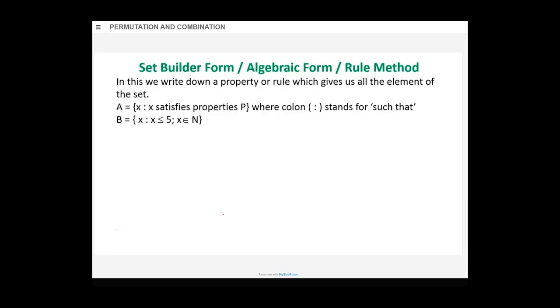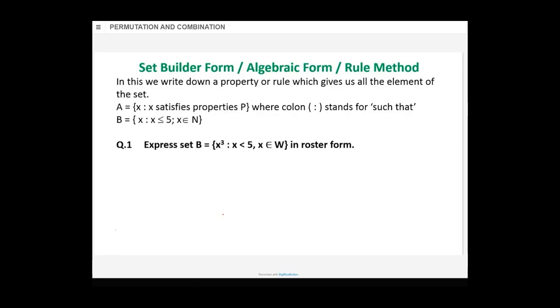So what it says: X is such that X is less than or equal to 5. What will be the values of X here? X should be a natural number. So how do you read it? X such that X less than or equal to 5 and, semicolon read as "and", X belongs to N. So the set will be 1, 2, 3, 4, 5, with commas, within curly braces. But you are writing right now in set builder form.